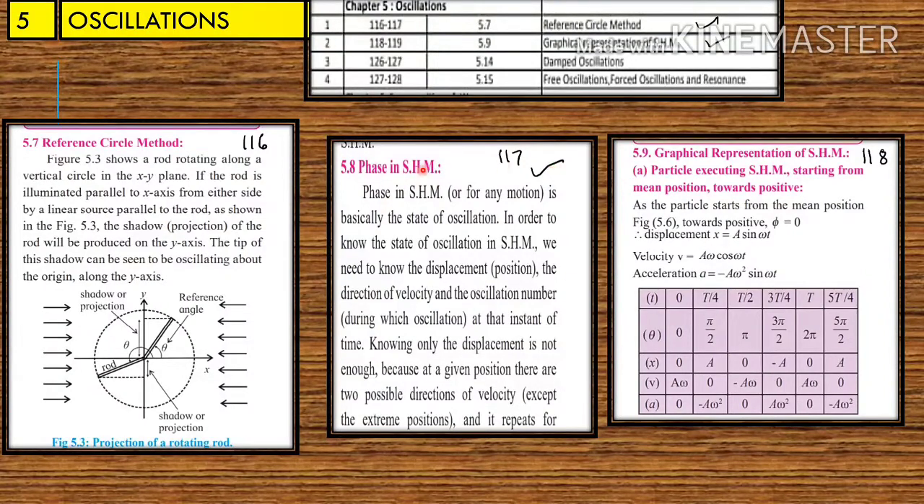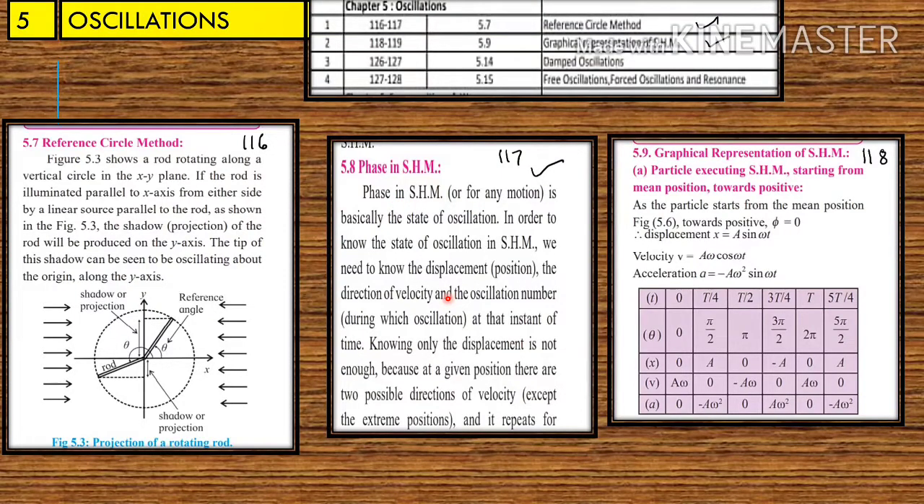Next lesson is oscillation. In oscillation, article number 5.7, reference circle method, is deleted, which is on page numbers 116 and 117. But on page number 117, article 5.8, phase in SHM, starts, which is not deleted and is included in our syllabus.